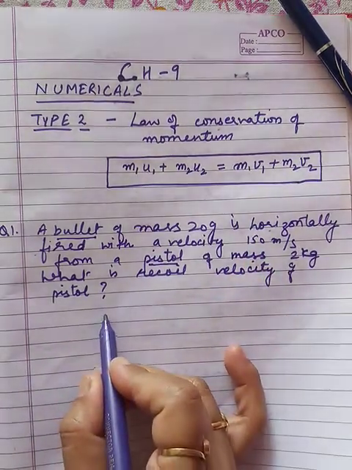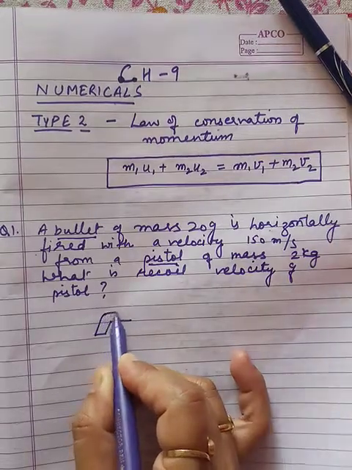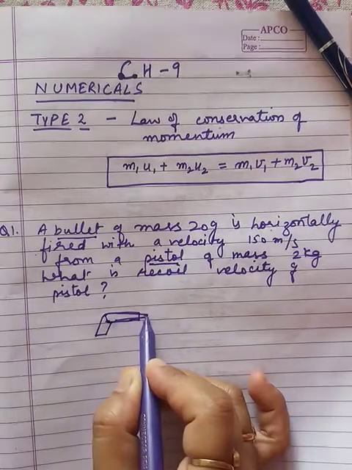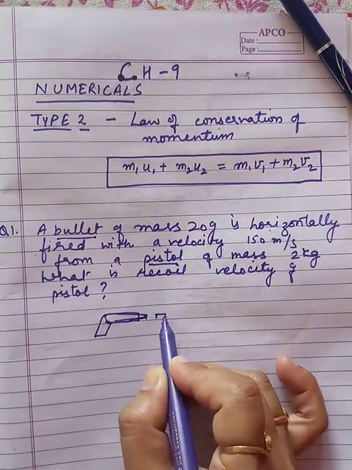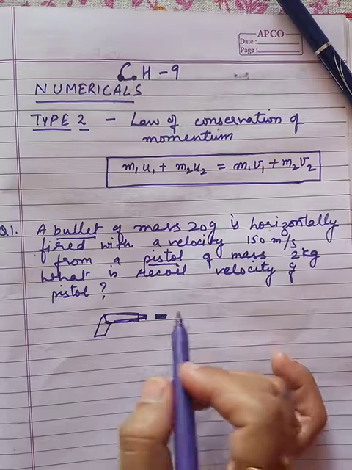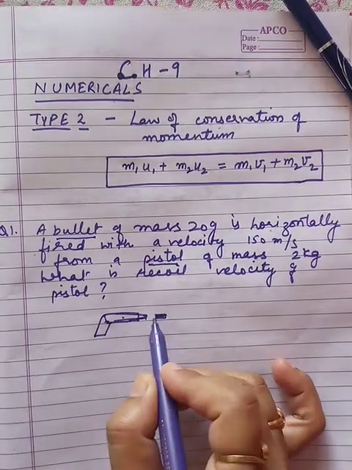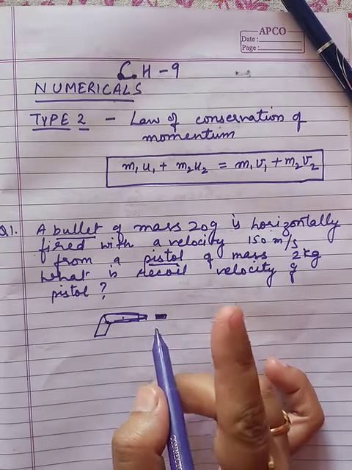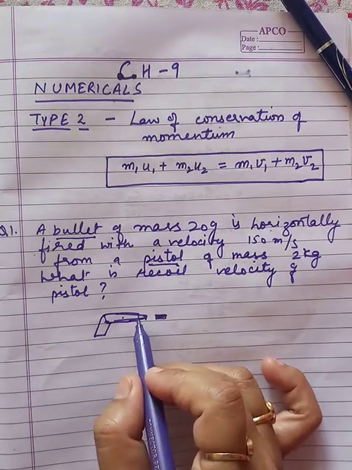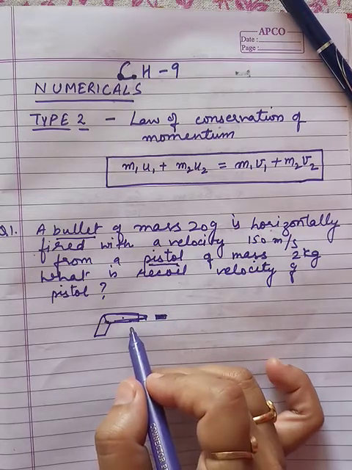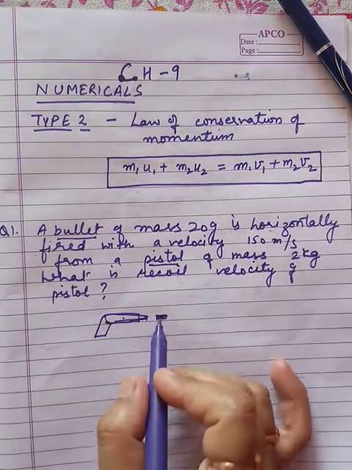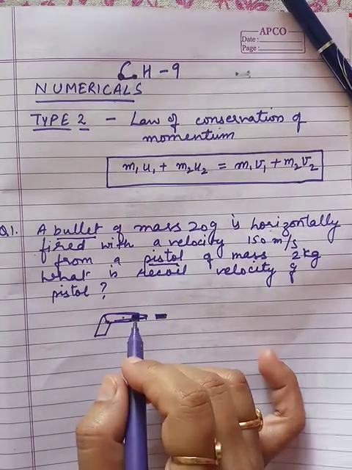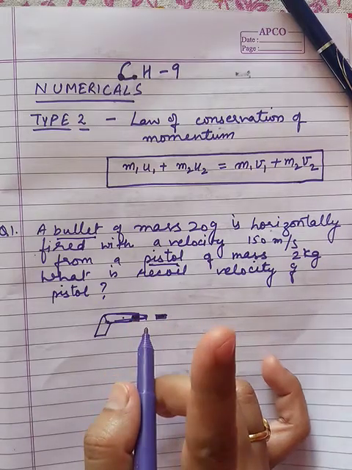Suppose this is a type of gun, and it is having a bullet. Fine. Bullet and gun. When bullet and gun are stationary, that means in the initial situation when the bullet is not fired from the gun, when the bullet is inside this gun, they both are at one place and they both are at rest.